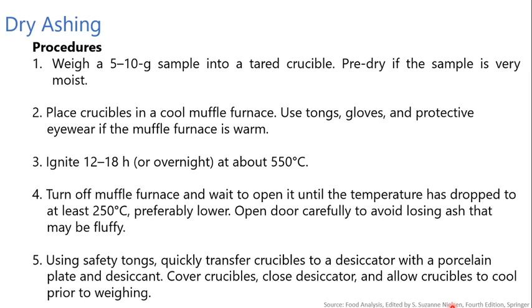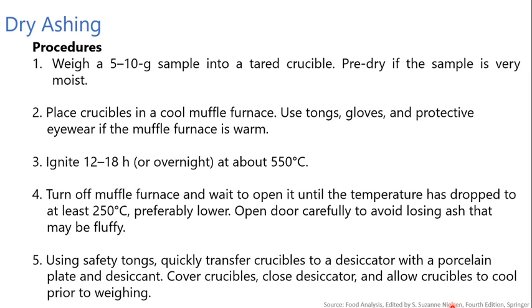Then how is dry ashing performed? The procedure is according to AOAC International. They provide several dry ashing procedures. For example, they have provided AOAC method 902 A or B for certain individual foodstuffs. The general procedure includes the following steps.